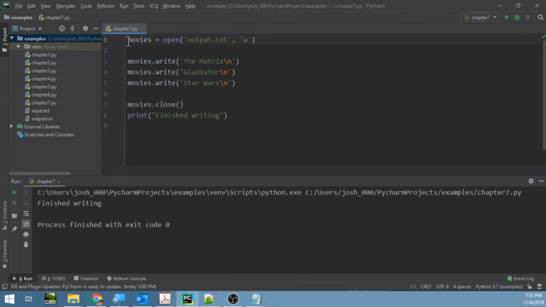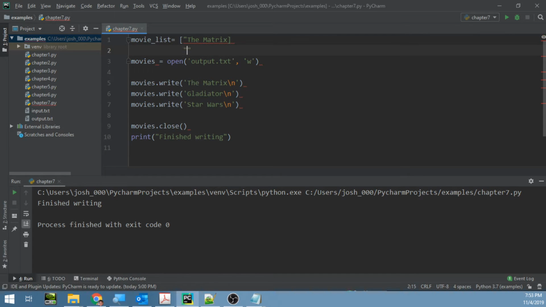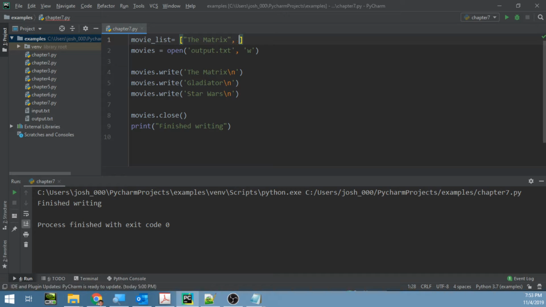Now, what if we were to come up here and try a slightly different approach, something that's more commonly seen and not so academic, so to speak. Let's say we have a movie list and it equals, maybe, Matrix again. I'm going to be unoriginal and go back with these same names. Whoops, I meant to put the comma on the outside of that and fat fingered that. All right, then Gladiator, and then Star Wars. That's our movie list.